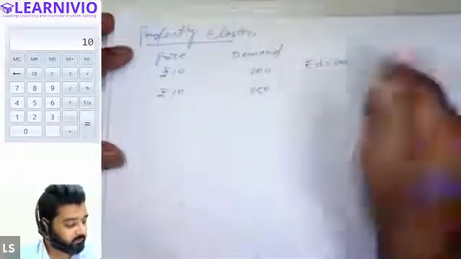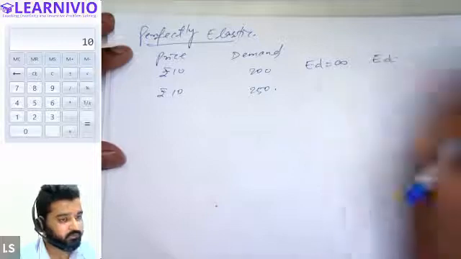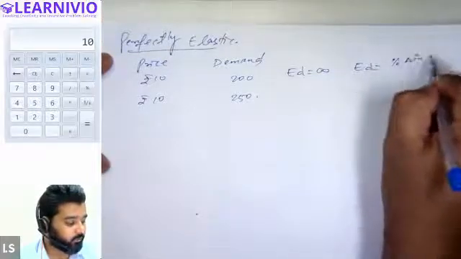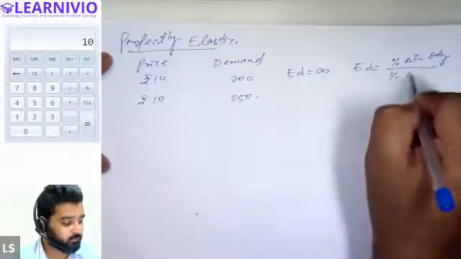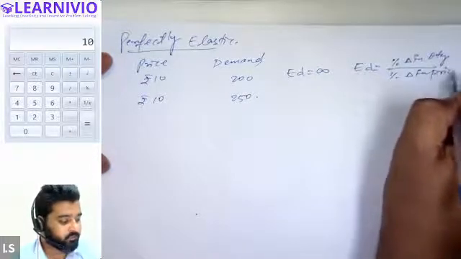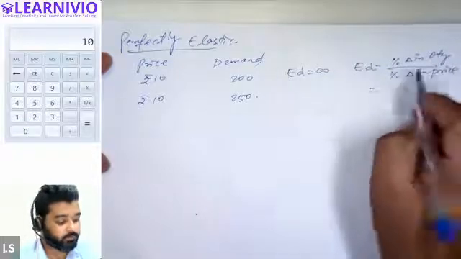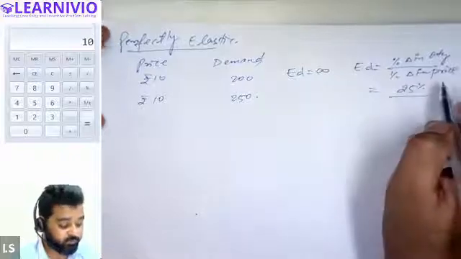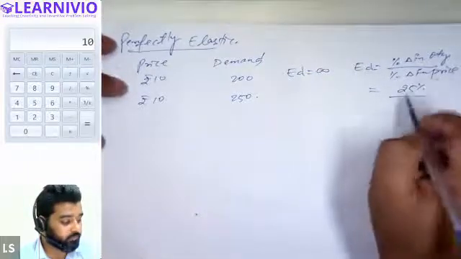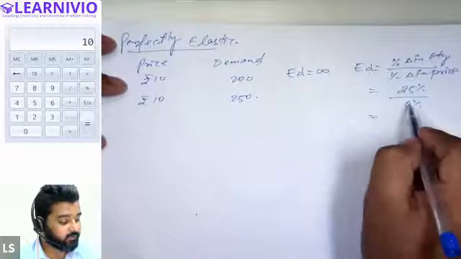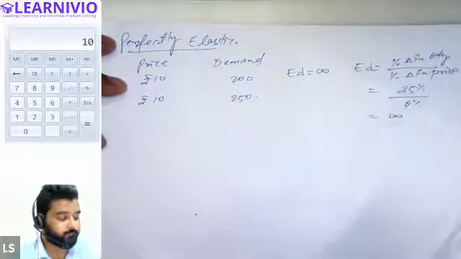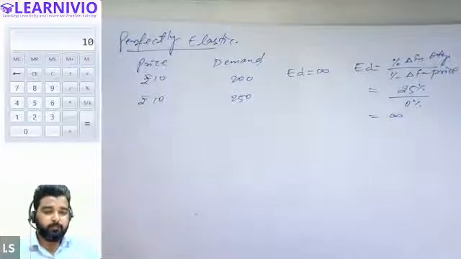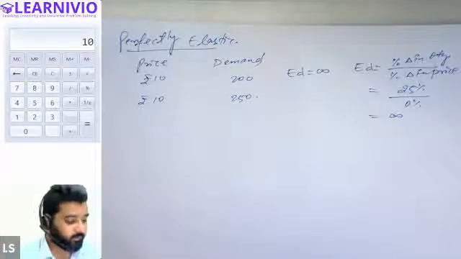Why? Because when you calculate the elasticity applying this formula, you will write percentage change in quantity in the numerator, and in the denominator percentage change in price, right? So percentage change in quantity is how much? Sorry, this time we have 25% change in quantity, and 0% change in price. Any number divided by 0 will be infinity. So percentage change in quantity is 25%, but price is not changing. So we will have the perfectly elastic demand.